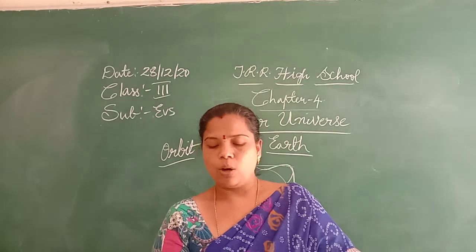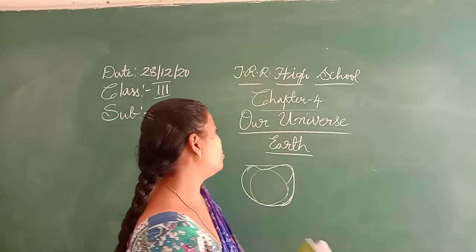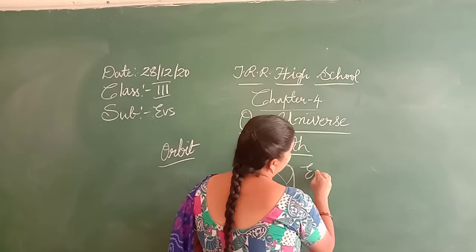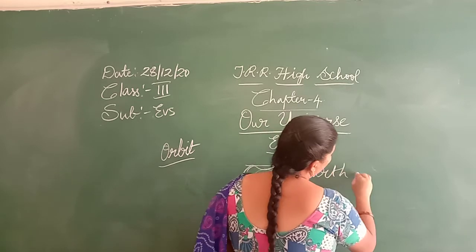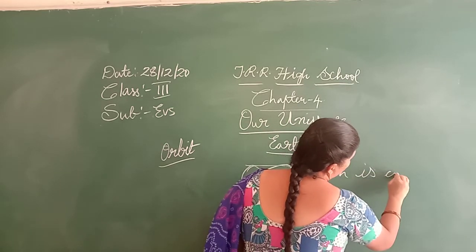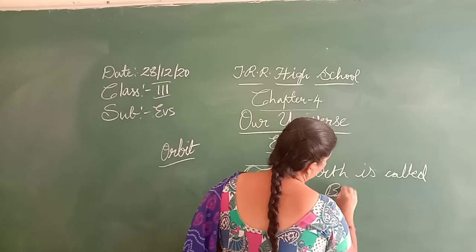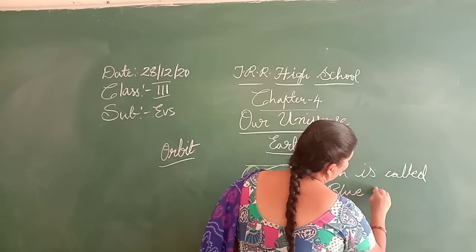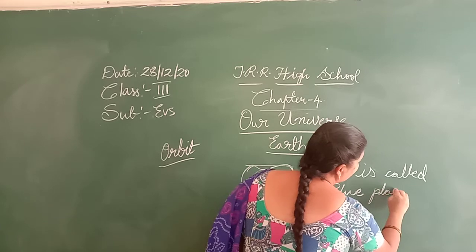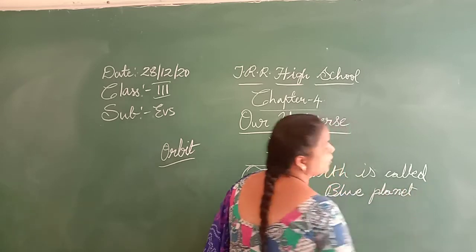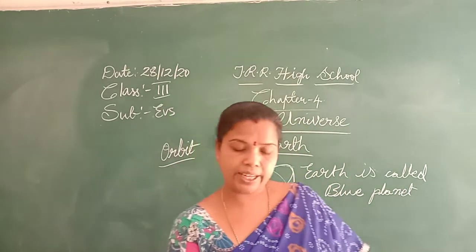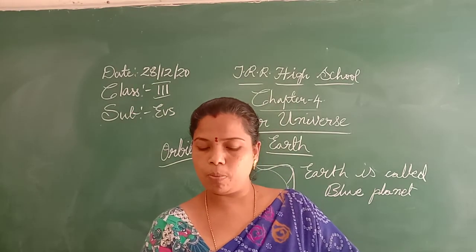Therefore Earth is also called a blue planet. Why is it called a blue planet? Because there is 3/4 of water surrounding it.